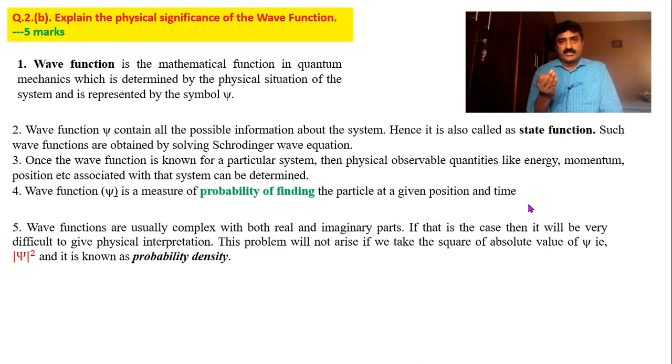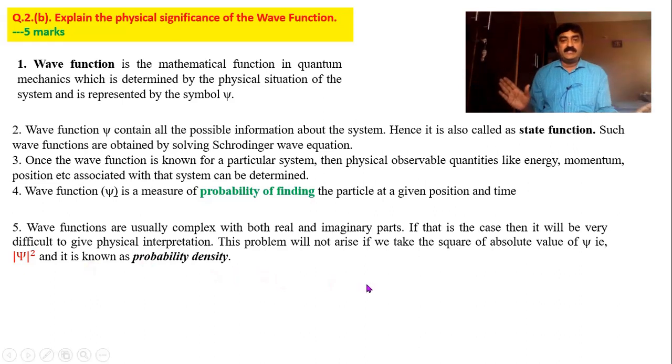Therefore Max Born gave a suggestion: instead of taking psi alone, better you take psi square. When you take psi square, that imaginary term becomes real. See, a complex number, when multiplied by its complex conjugate, becomes real. So you go for the square, and then you take the modulus. When you take the modulus, negative also becomes positive. This is a suggestion provided by Max Born, and hence it is called the Max Born interpretation. According to him, don't give importance to psi alone, give importance to psi square with modulus, which is known as probability density.